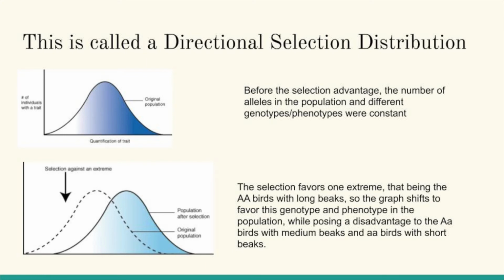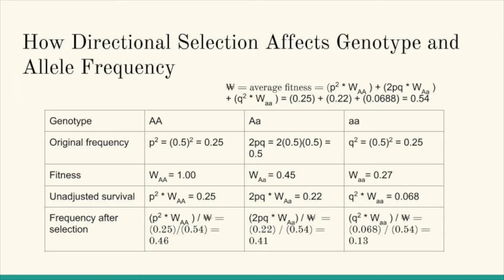Directional selection refers to an environment favoring one extreme or a homozygous genotype over another. In this case, the heterozygous and homozygous recessive birds will be at a disadvantage, for their beaks will not be long enough to consume nectar as much as the homozygous dominant birds with longer beaks. So to discuss how this would mathematically affect the frequency of genotypes and alleles, we will analyze the following chart.